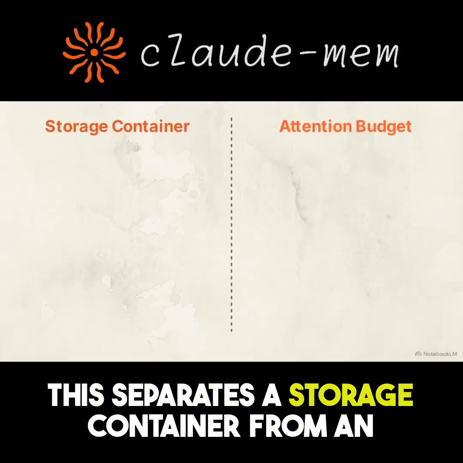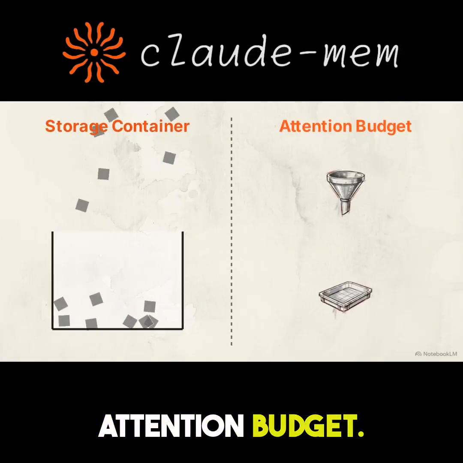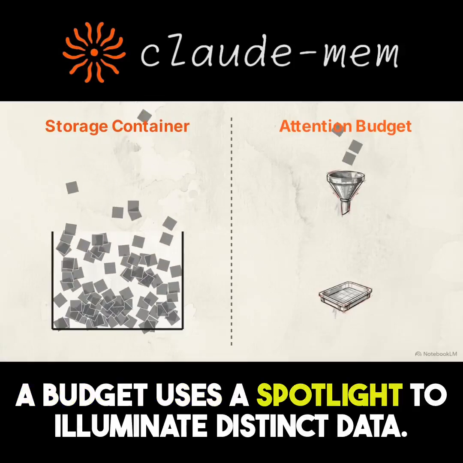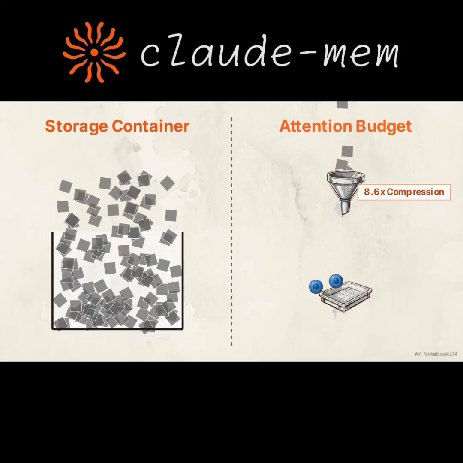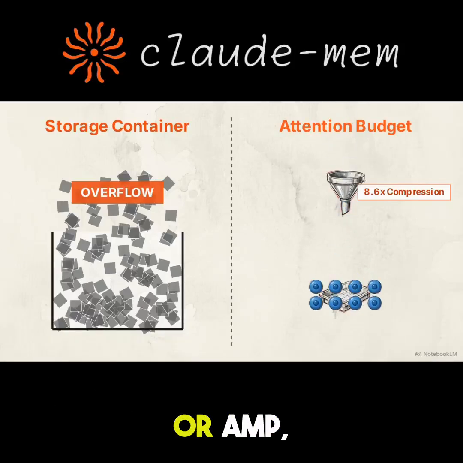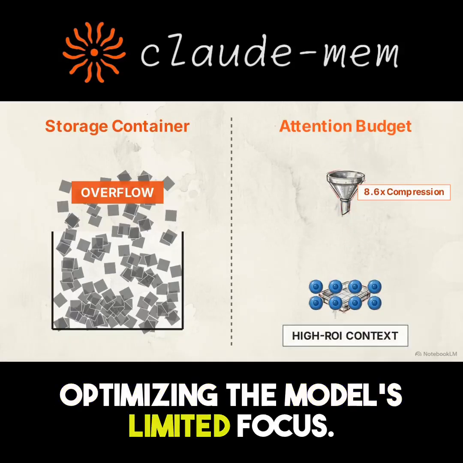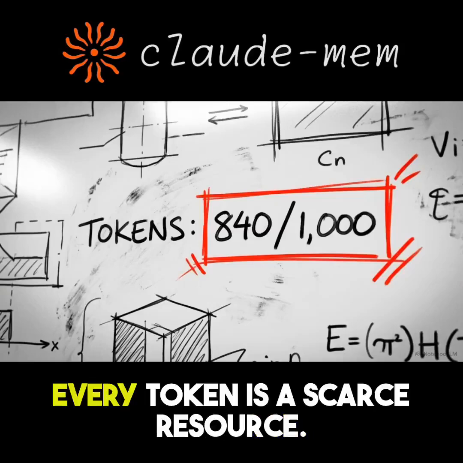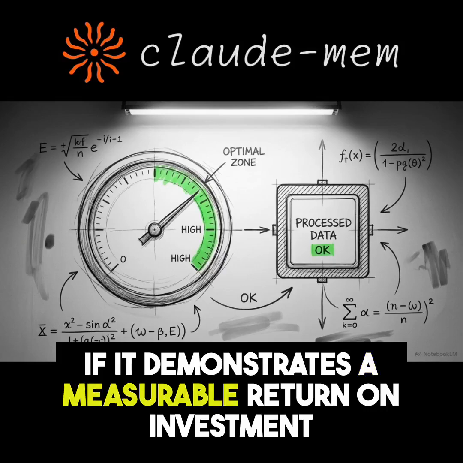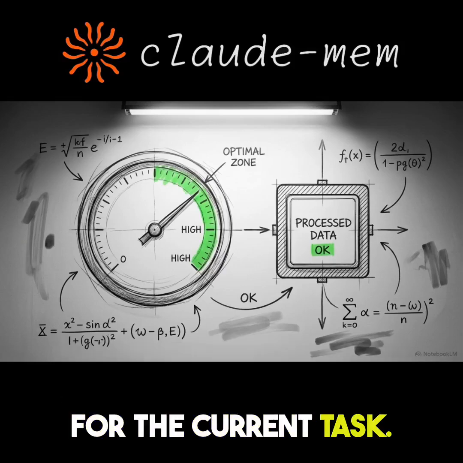This separates a storage container from an attention budget. Storage crams in every text block. A budget uses a spotlight to illuminate distinct data. To manage this, researchers created the Attention Management Protocol, or AMP, optimizing the model's limited focus. Under AMP, every token is a scarce resource. Information only enters the context window if it demonstrates a measurable return on investment for the current task.